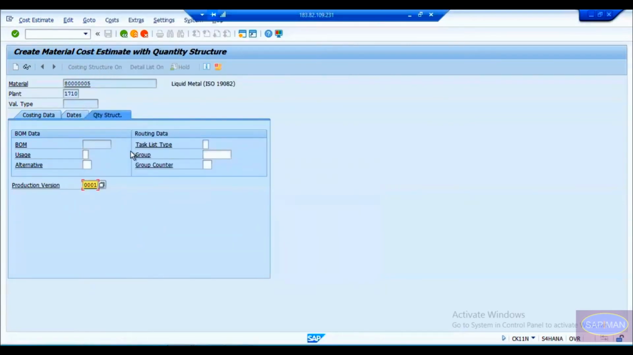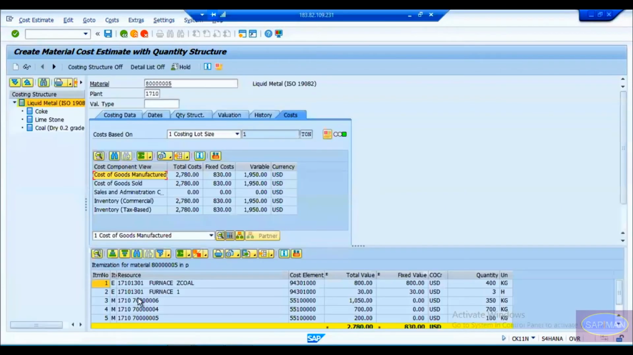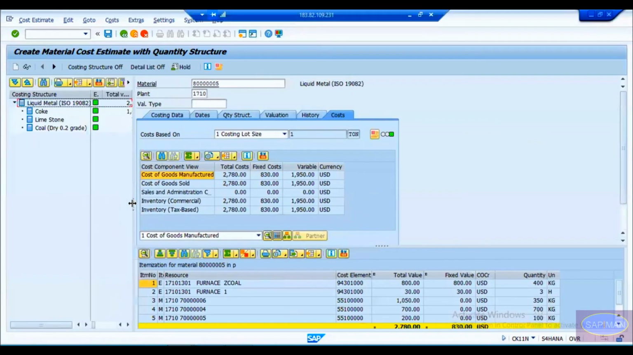When you have one production version, remember that even though you don't select it also, system will work out. But when you have multiple production versions, you have to maintain the production version here. Okay, by default always system takes the first production version. So that's the reason I say when you have multiple production versions, come here and then maintain the production version. Hit enter. The moment you hit enter, it is going to take some time, and you can see it is the same being costed. And in the next screen it should look something like this. Okay, in the next screen it is looking something like this, and you can see the BOM component.